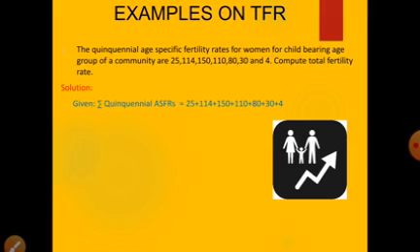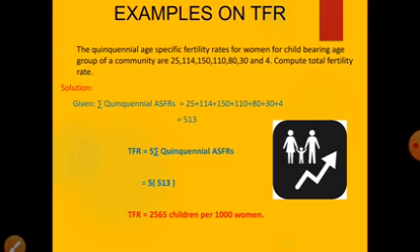The summation of ASFR is 25 plus 114 plus 150 plus 110 plus 80 plus 30 plus 4. So the summation of ASFR is 513. As you know, the formula of TFR is 5 into summation of quinquennial ASFRs. So this becomes 5 into 513.